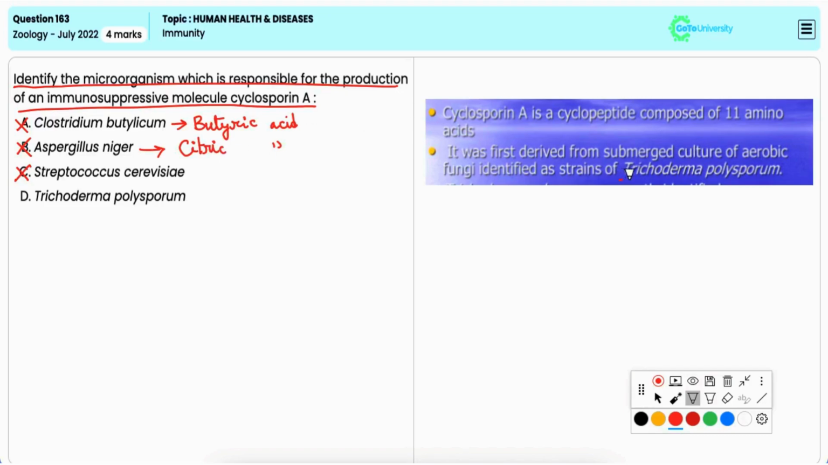Now, Trichoderma polysporum is the microorganism responsible for the production of the immunosuppressive molecule cyclosporin A, which is used to suppress immune responses, especially in organ transplantation. Hence, it is the correct option.